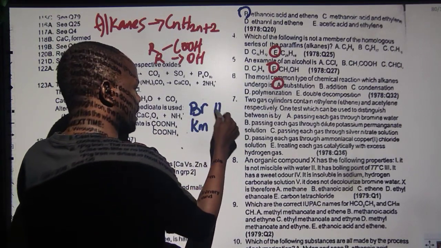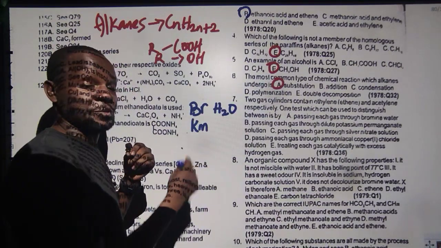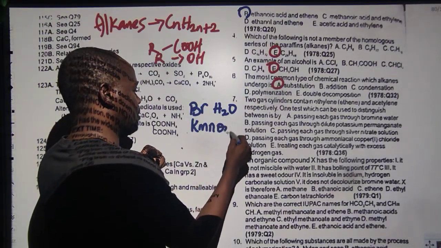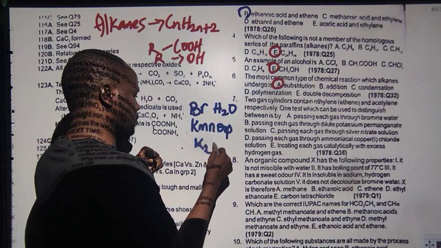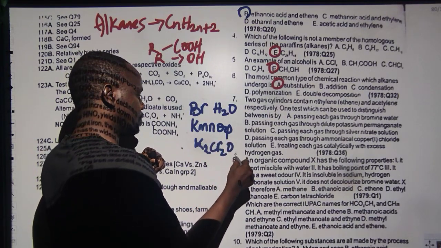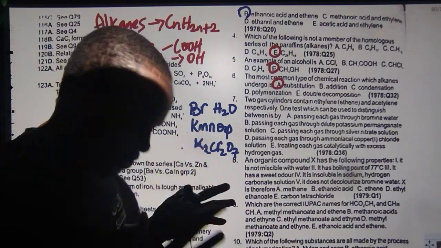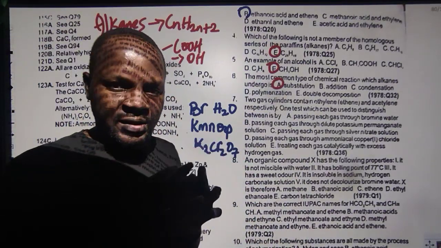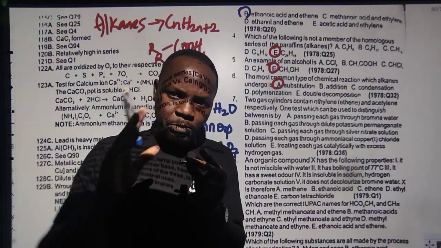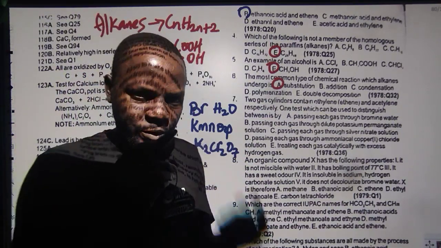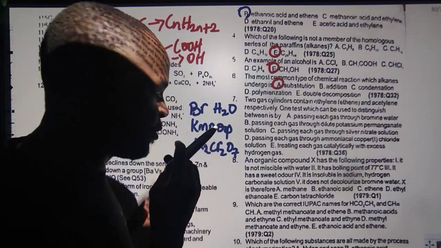I love abbreviations, no space to write, so I have to abbreviate. KMnO4, the other one, K2Cr2O7, to distinguish. It is very easy to separate saturation from unsaturation. Saturated hydrocarbon is alkanes, also called paraffins. Alkenes, the ones with a double bond, and alkynes are unsaturated.